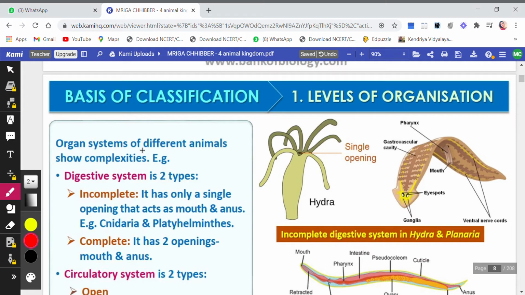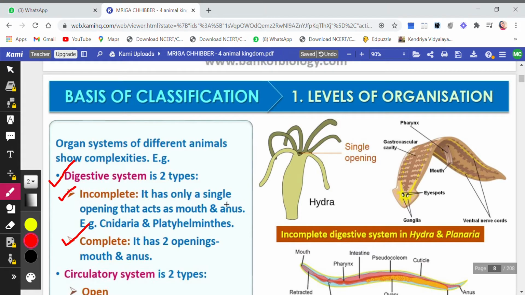Okay. Organ systems of different animals show complexities, like the digestive system. Now you see, what is the digestive system? Whatever the organism is eating, it has to get digested. Now there are two types of digestive system: either the digestive system is incomplete or it is complete. Now which one is incomplete?